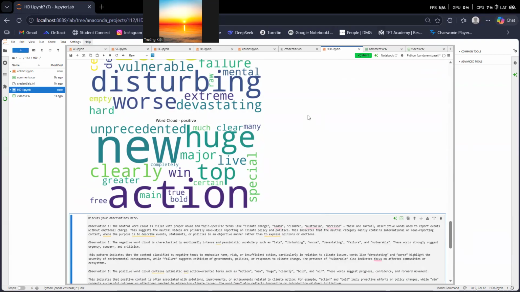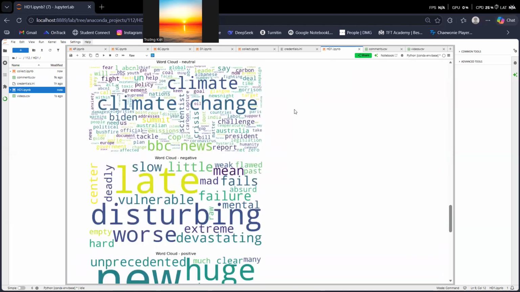This suggests the neutral videos are primarily news-style reporting on climate policy and politics. So this indicates that the neutral category mainly contains informational or news reporting content, where the purpose is to describe events, statements, or policies in an objective manner, rather than to express opinions or emotions.